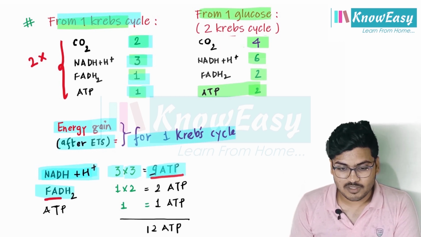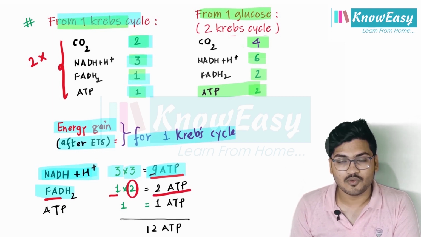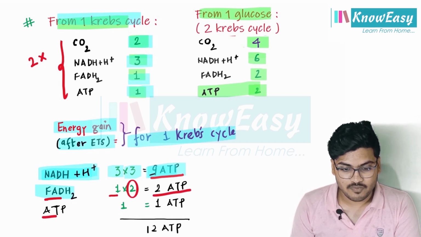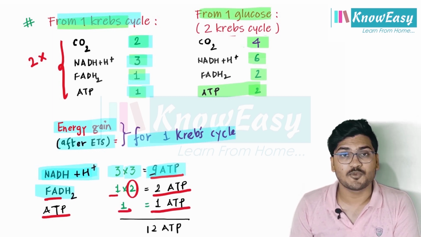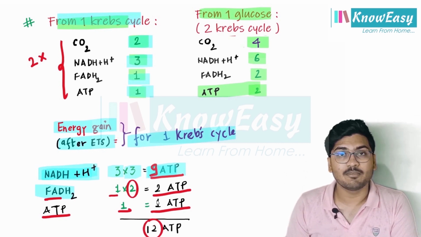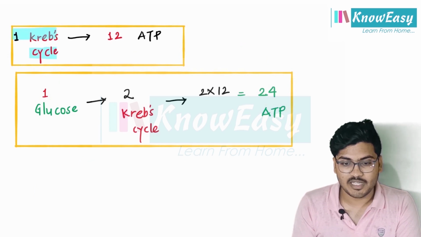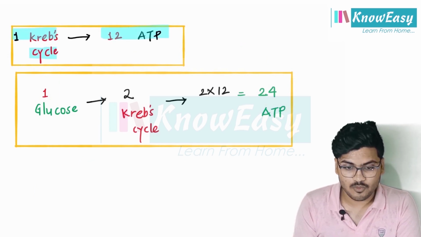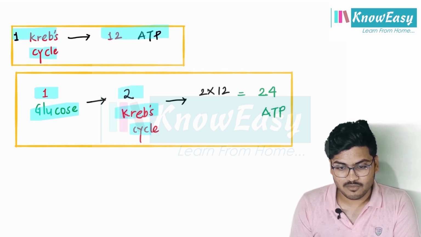From one Krebs cycle we get 1 FADH2, and 1 FADH2 will give 2 ATP, so 1 into 2 gives a total of 2 ATP, and we get 1 ATP from one Krebs cycle by substrate level phosphorylation. Clear? Finally, we get 12 ATP from one Krebs cycle. Clear? From one Krebs cycle, we get 12 ATP, and we know for one glucose molecule, the Krebs cycle occurs twice.